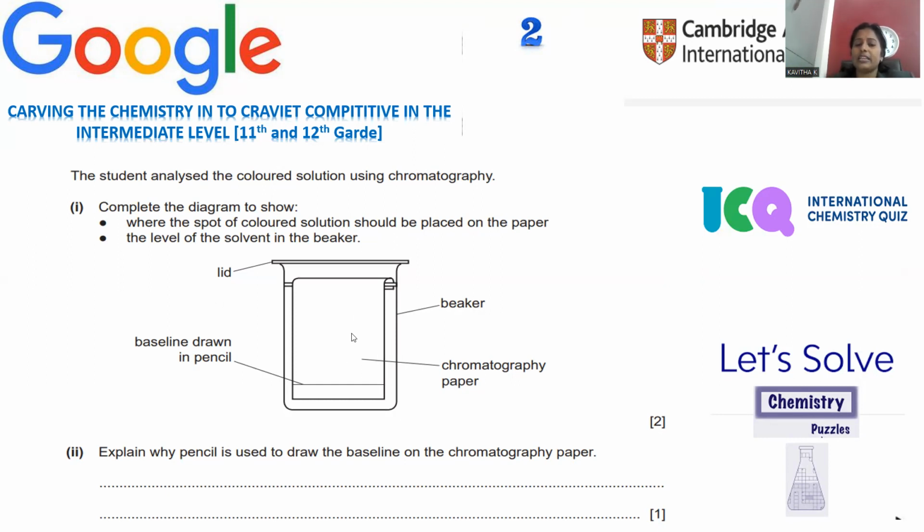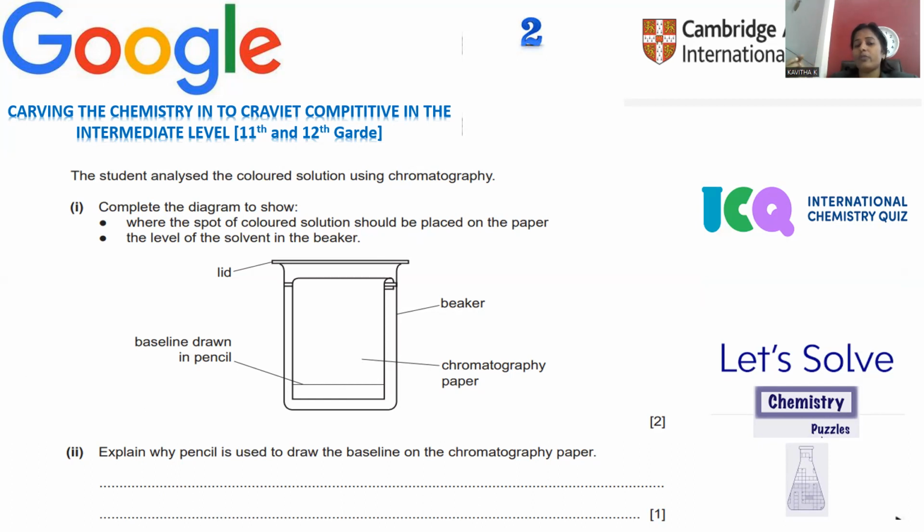Here is the paper, which is called a chromatographic sheet. This is the chromatographic sheet on which you have to put a dot. Once the dot is kept, the sheet is inserted into a jar, which is called a chromatography jar. In this equipment only we have to elute. A suitable solvent is placed, and whenever you insert the sheet, there is capillary action so that the liquid comes up. As the liquid travels along, the pigments also move.